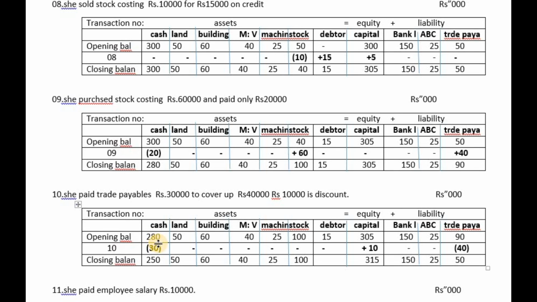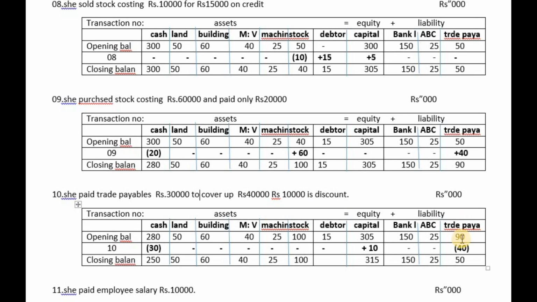Due to this transaction, see what happened. We have paid only 30,000, so the cash outflow is 30,000. Now you see trade payable is subtracted by 40 because we paid 30,000 to cover up 40,000 of trade payable, the creditors.